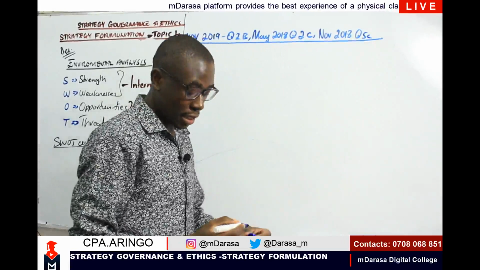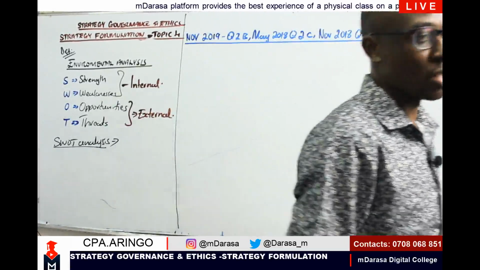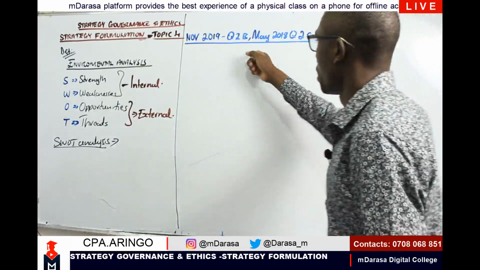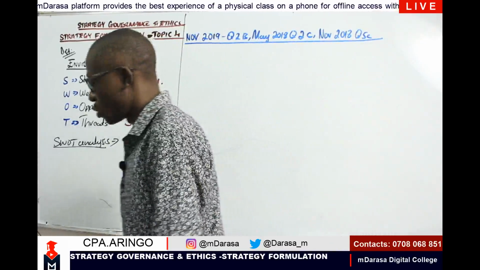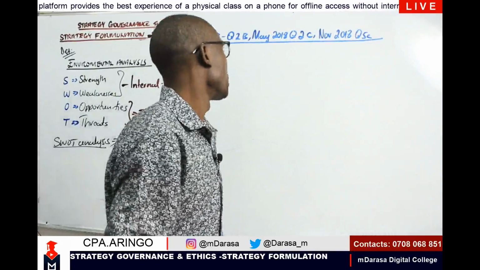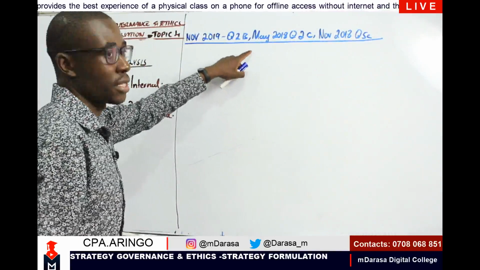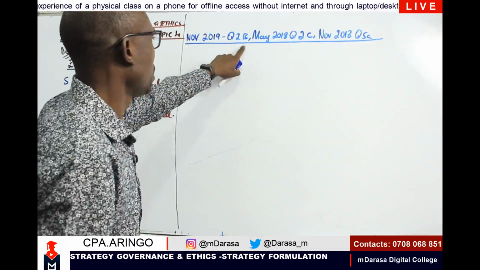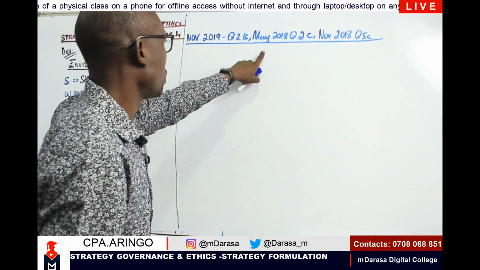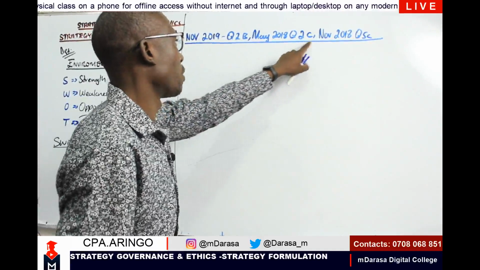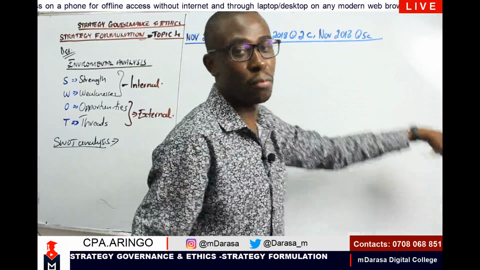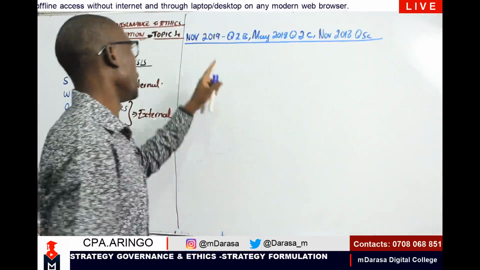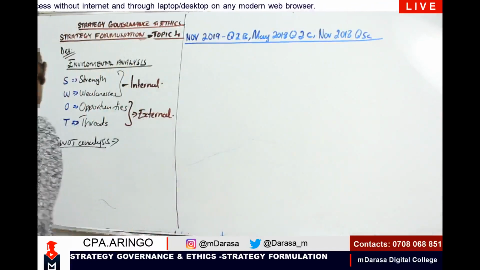So, as we'll be looking at the concept of SWOT analysis, we will be handling this concept using these questions for November 2019. This is Strategy, Governance and Ethics, SGA. So you can go to November 2019, question number 2B. Also the same concept, May 2018, question number 2C. And November 2018, question number 5, part C. I want us to handle this concept using these questions of ours.